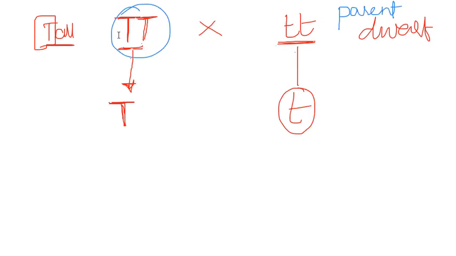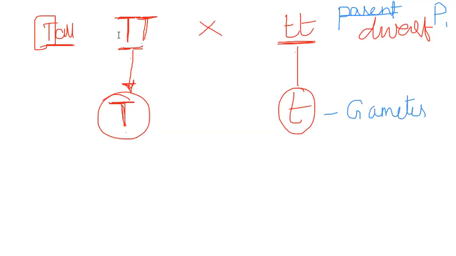When the two parents are crossed, these are the P generation, the parental generation or P1 generation. These are called gametes. Then fertilization of these gametes is going to be the part for us.